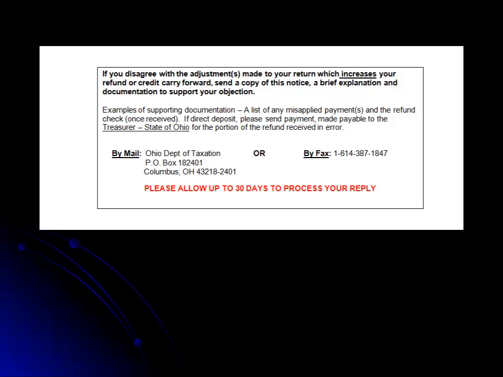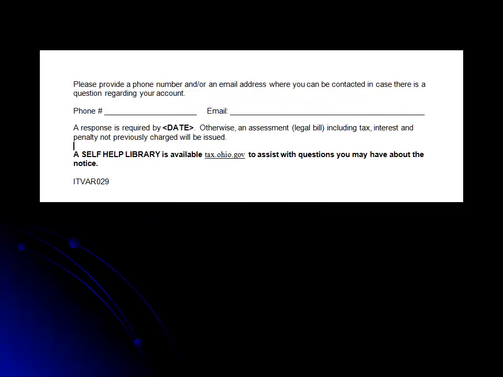Whether your disagreement is with an increase or a decrease in your tax refund amount, forward all supporting documentation to either the address or the fax number on the notice. Please include a copy of the notice with any supporting documentation that you send. Please understand that it can take up to 30 days to process your reply. The next section of the notice includes an area where you can write your phone number and email address in case the Department of Taxation has follow-up questions regarding the information that you have submitted.